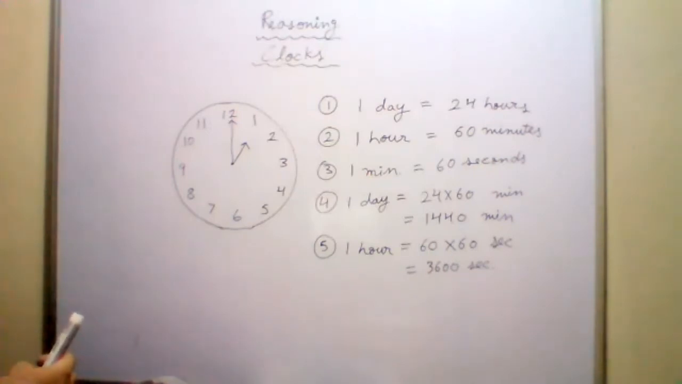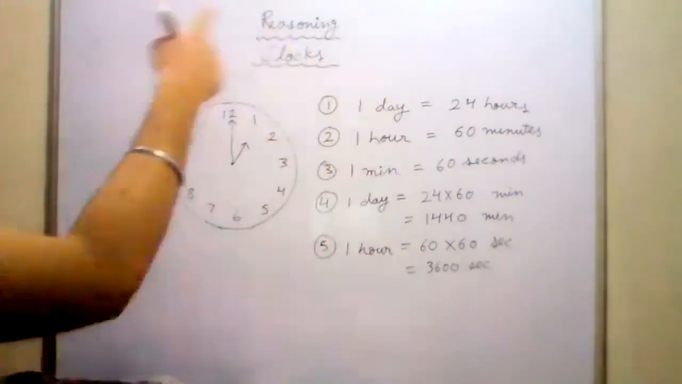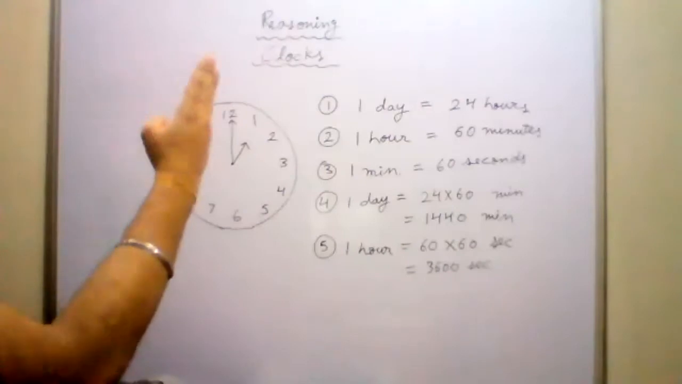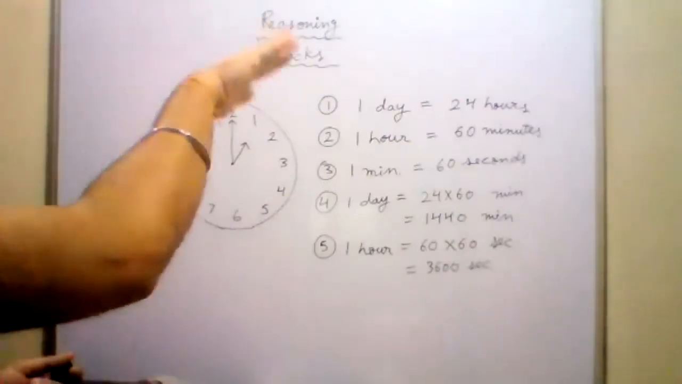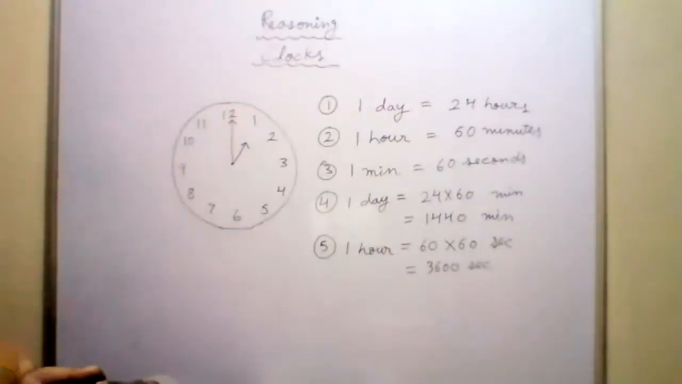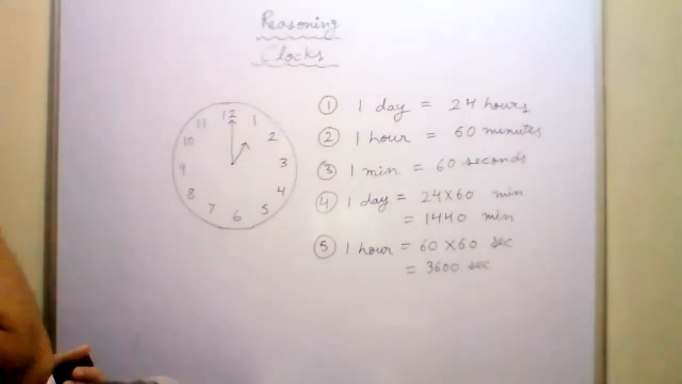You all must have seen protractors. So one complete circle is equal to how many degrees? 360. You all know this. If something starts from this point, rotates, and comes back to the original place, it has moved how many degrees? 360. Very good.